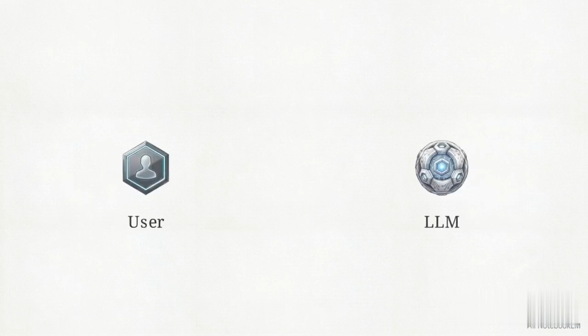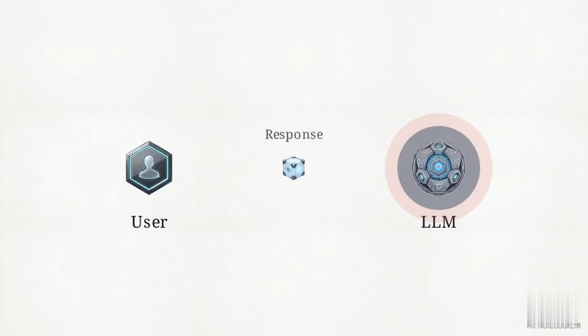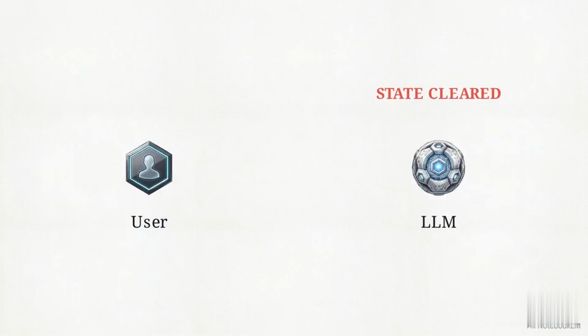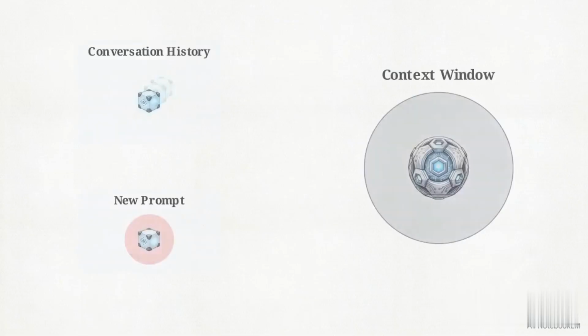Large language models possess no innate memory. Every time you submit a prompt, the model generates a response and instantly forgets the exchange. To create the illusion of a continuous conversation, developers capture every previous message and resubmit the entire transcript back to the model alongside your newest prompt.